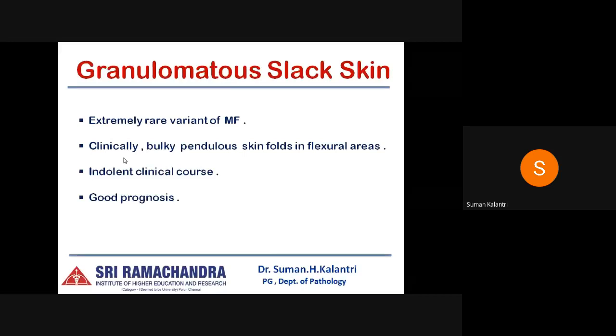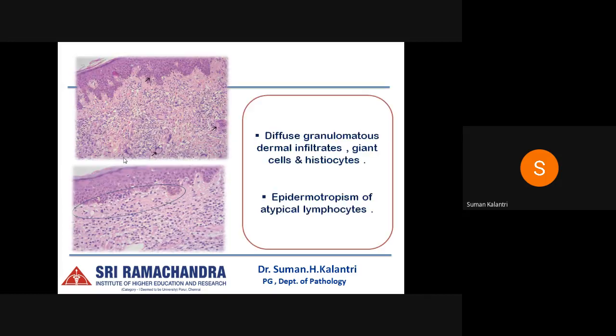Next is an extremely rare variant of mycosis fungoides, granulomatous slack skin, which clinically presents as bulky pendulous skin folds in the flexural areas. It runs an indolent clinical course with a good prognosis, and radiation therapy is the treatment of choice. It is characterized by diffuse granulomatous dermal infiltrates along with giant cells and histiocytes, and in the next picture we can appreciate the epidermotropism of the atypical lymphocytes.